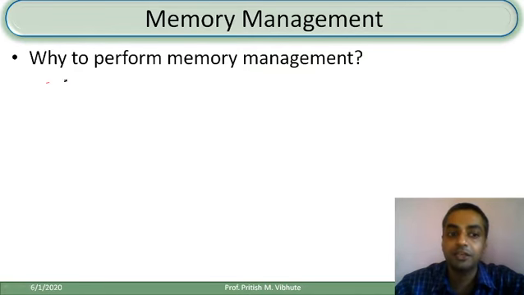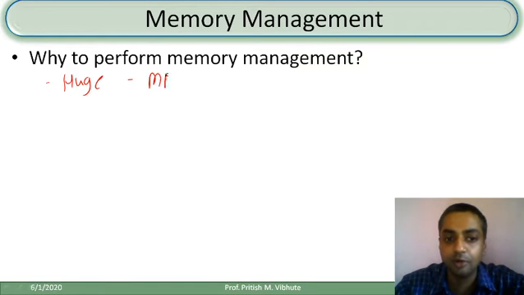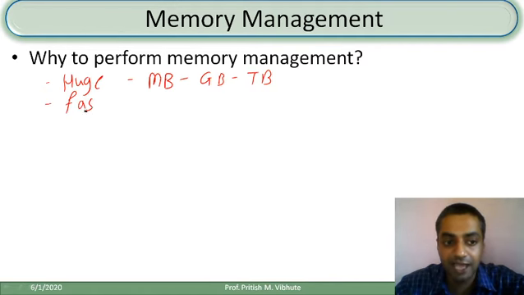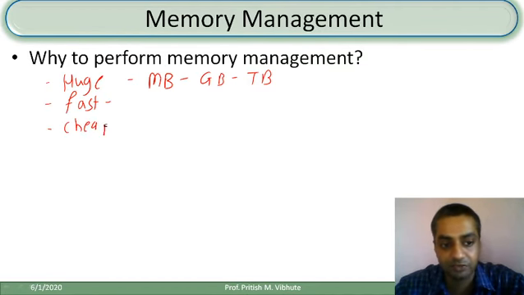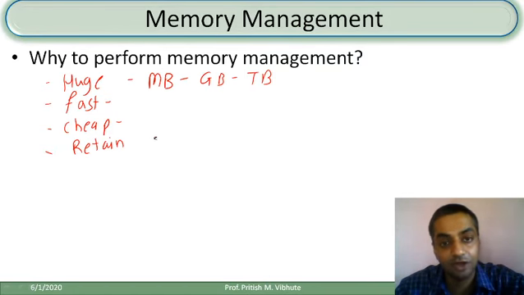Now, the very first thing: why do we need to perform memory management? This is a very important question, because we want a memory to be as huge as possible. As huge as possible means what? हमें चाहिए कि मेमोरी का साइज बहुत ज़्यादा हो. It should be in MBs and GBs, and sometimes we want a memory to be in TB, that is terabyte. Megabyte, gigabyte or terabyte. But along with the size, we want a memory to be as fast as possible. We want a memory to respond quickly to our read and write requests. Also, we want a memory to be as cheap as possible. We don't want to purchase a memory which is very costly. But along with that, we want a memory to retain data for as long a duration as possible.